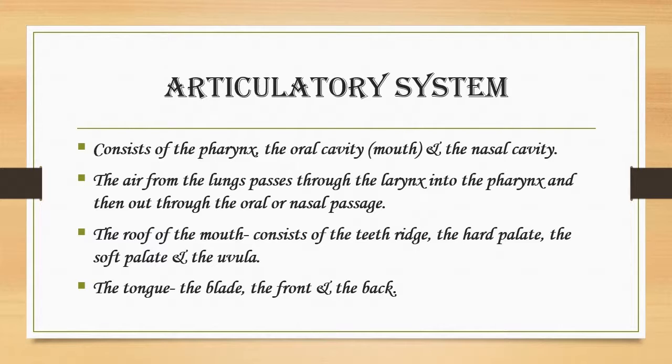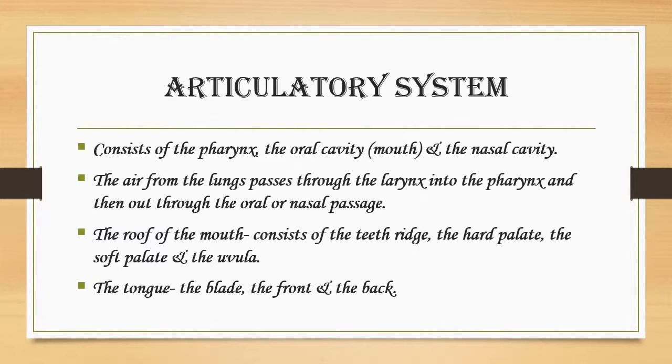And we have the roof of the mouth, which comprises the teeth ridge, the hard palate, soft palate, and the uvula. The hard convex part immediately behind the upper front teeth is called the teeth ridge or the alveolar ridge or the alveolum. The hard concave area behind the teeth ridge is called the hard palate. The roof of the mouth then becomes soft and fleshy, and this soft portion is called the soft palate or velum. At the extreme end of the soft palate is the fleshy finger-like structure called the uvula.